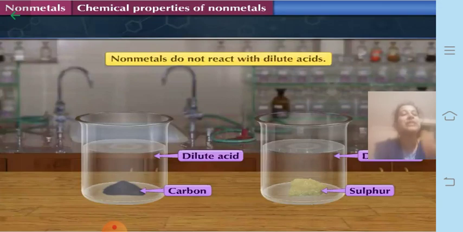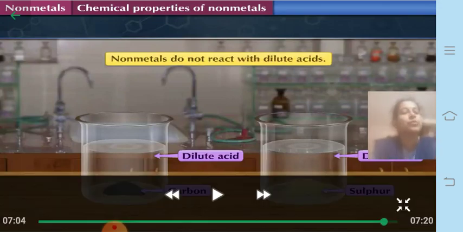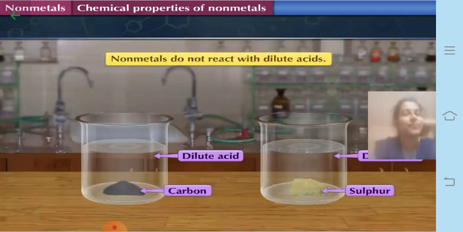Non-metals do not react with dilute acids. Can you reason out why this is so? It's because their oxides are acidic in nature. So since the oxides of non-metals are acidic in nature, non-metals will not react with dilute acid. So remember this, students, every time. With this we have finished with the non-metals, physical properties and chemical properties.